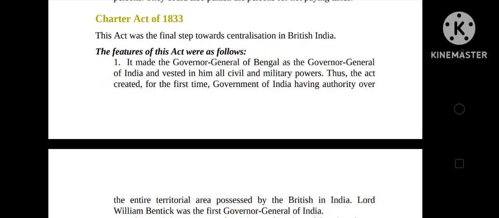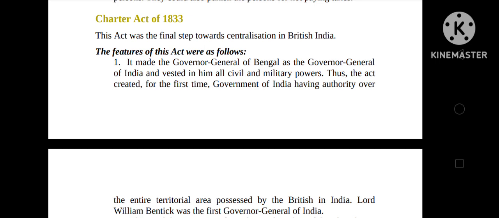Charter Act of 1833. This act was the final step towards centralization in British India. The features of this act were as follows. It made the Governor General of Bengal the Governor General of India and vested in him all civil and military powers. Thus, the act created for the first time a Government of India having authority over the entire territorial area possessed by the British in India.